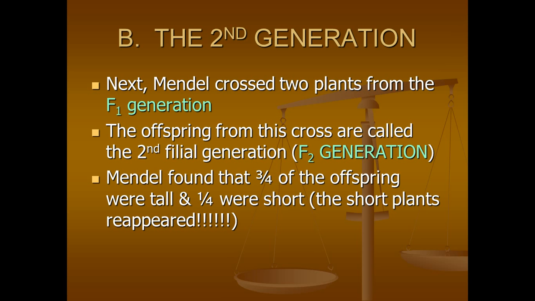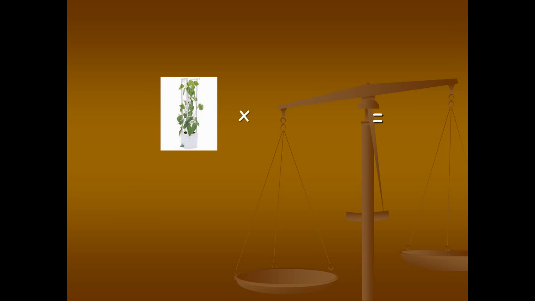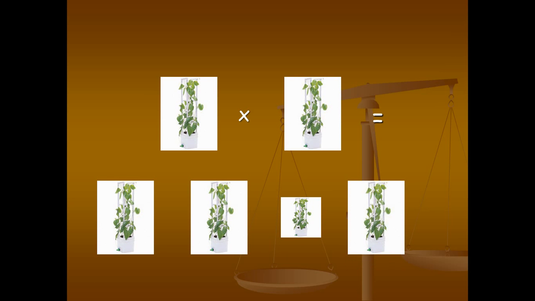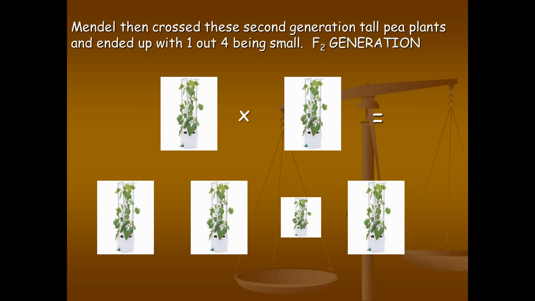Mendel found that 3/4 of the offspring were tall and 1/4 were short. The short plants reappeared from the grandparent plants. And this is what it looked like. He took 2 F1 tall pea plants and he got 3/4 of the plants were tall and 1/4 of them were small. That does not mean that he only got 4 offspring plants. He could have had 100 offspring plants. It just means that the ratio was 1 out of 4.